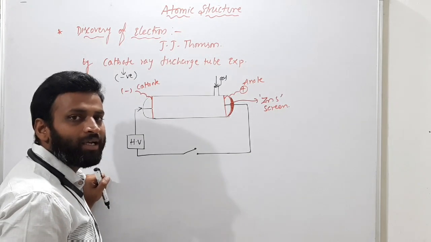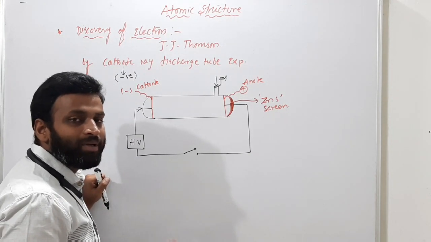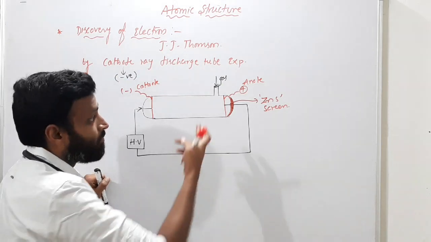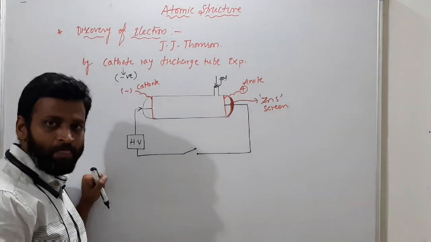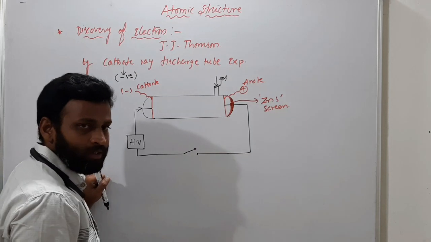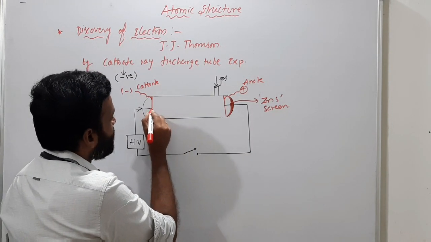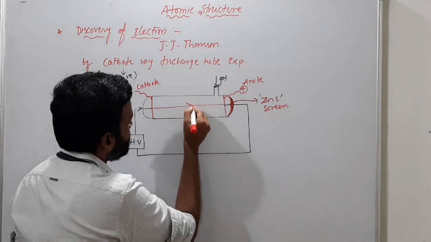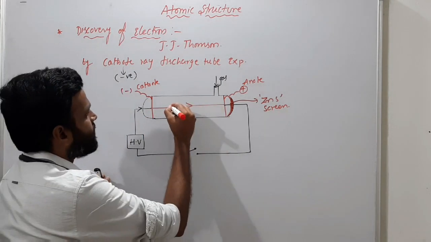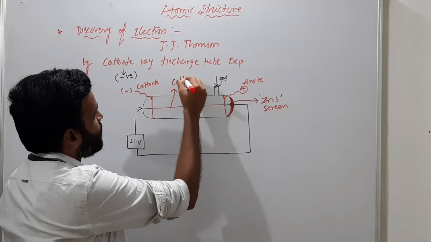How did he say those particles consist of negative charge? Because they are moving towards the positive side, towards the anode. What is this ray called? This is the cathode ray.